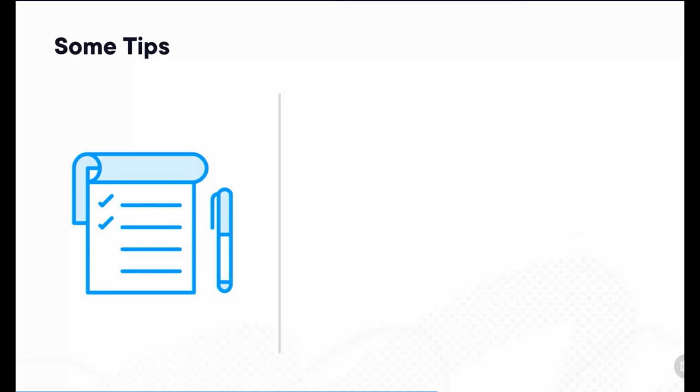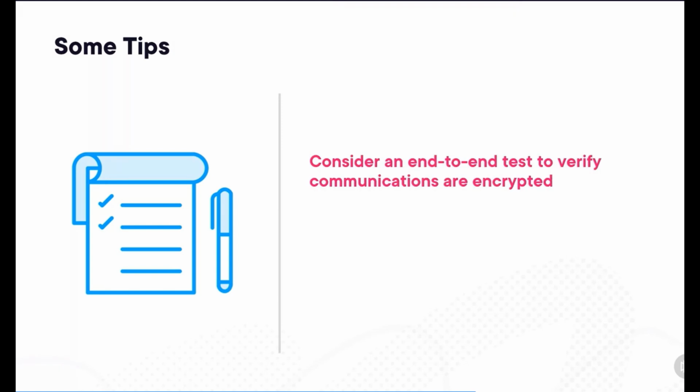Once you have done this exercise and you're starting to encrypt the connections from and to your applications, there are just a few other pointers I want to give you. The first one is you should consider writing an end-to-end test that constantly verifies if the communications from your application to other sources are still encrypted. I mean, if you lose encryption, everything will still work, so you're not notified by a user or an alert going off. Instead, regularly testing that the encryption is still there can help you prevent unwanted consequences.